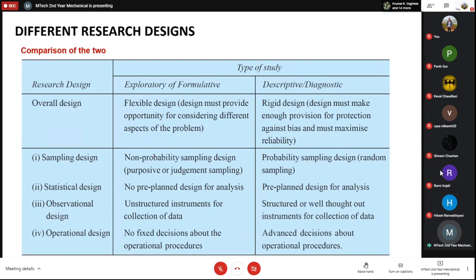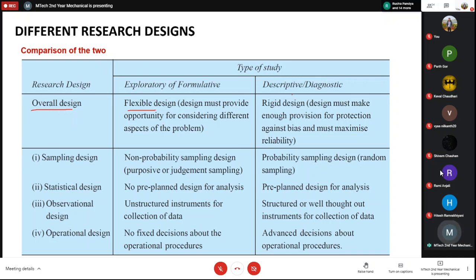If I just compare these two, then the research design and the type of study. So the overall design for the exploratory research should be flexible, because you should have the opportunity for considering different aspects of the problem and the different views and the different hypotheses. So you should be very flexible. You should be ready to adopt and accept a number of things.